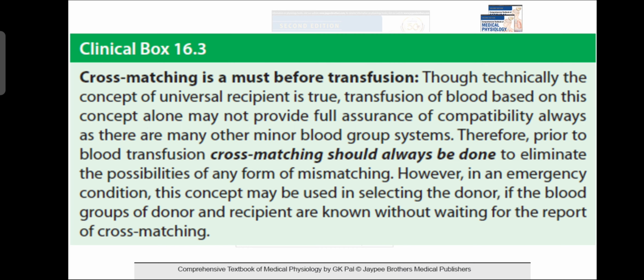In an emergency condition, this concept may be used in selecting the donor if the blood groups of donor and recipient are known, without waiting for the report of cross matching. So you should do cross matching before any transfusion. It is a must.